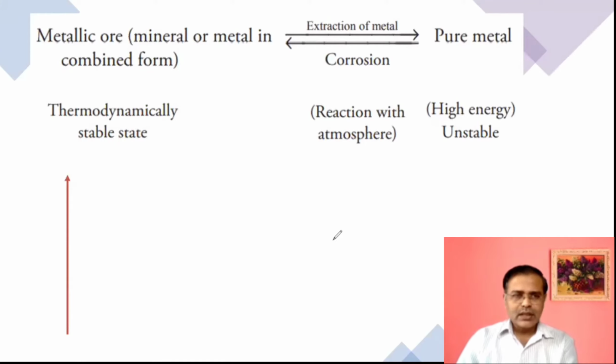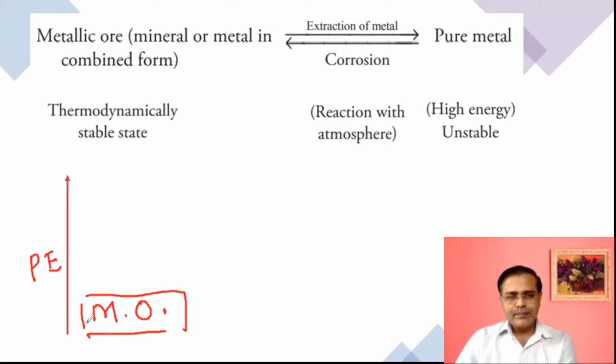Let us consider this is the y-axis, the potential energy axis. When the metal compounds or metal ores are there, they are at a lower energy level. And when we convert them into pure metal, they go to a higher level. This is metal oxide and this is pure metal.